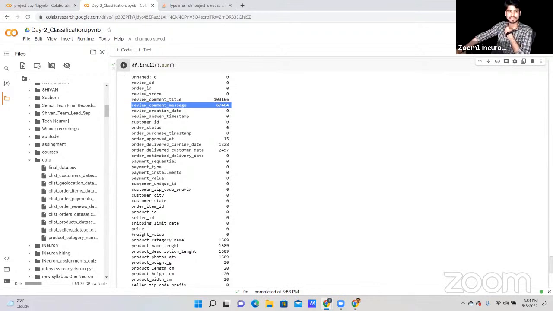How to handle these types of data? Anyone? How to handle these types of data? Because we are getting lots of null values in our data set. How to handle this data? Okay, so yeah, guys, everyone just write it down. How to handle it? Shall we drop this data or shall we try some other way?